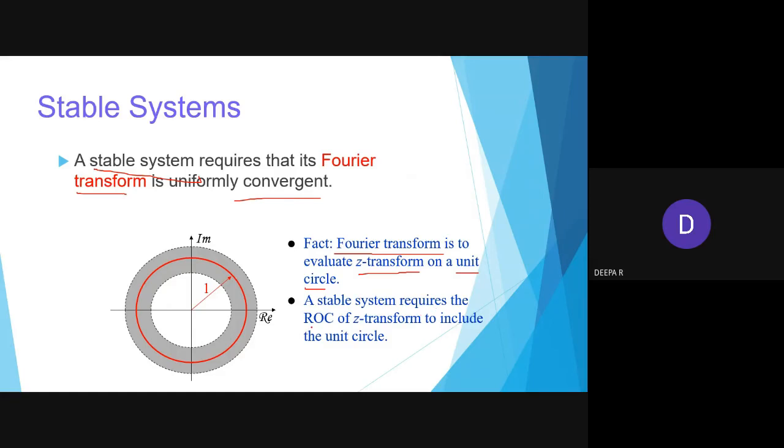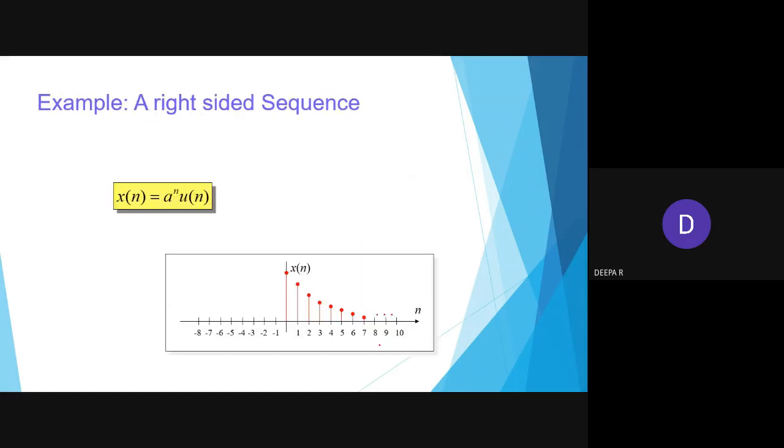So here it requires the Z transform to include that unit circle, right? Here you see this is a right hand side sequence. Why am I saying it is a right hand side sequence? The question itself has given u of n, which is nothing but your step signal, where u of n equals 1 for n greater than or equal to 0.